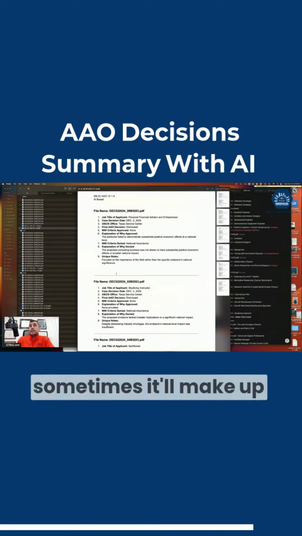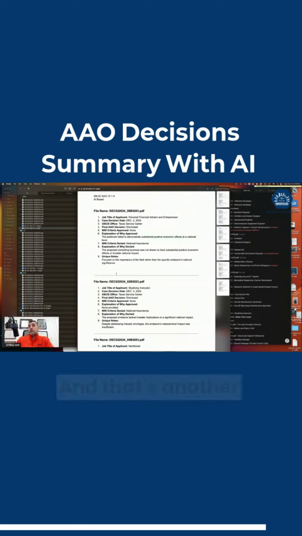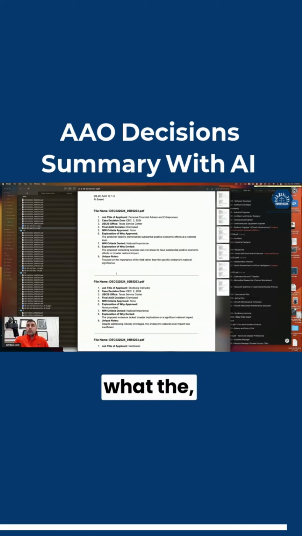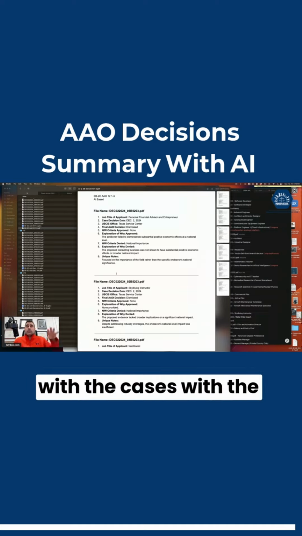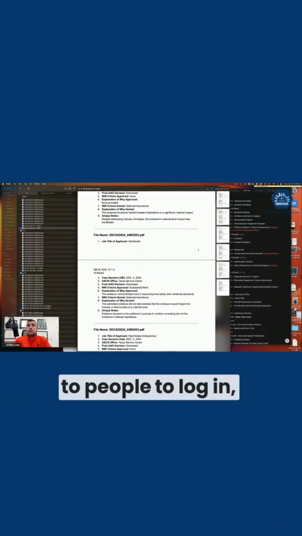Now, it makes mistakes. Sometimes it'll make up cases. It'll put the wrong file name on there, and so there are errors, and that's another level of double checking that again is not worth your time to do, because I've created a staff that downloads all this stuff, puts it in the GPT, and checks. I can't guarantee it, but we do our best to make sure what the AI says matches the cases and the information, so we're double checking it. And that leaves you something where every time it pops up, we try to send reminders for people to log in.